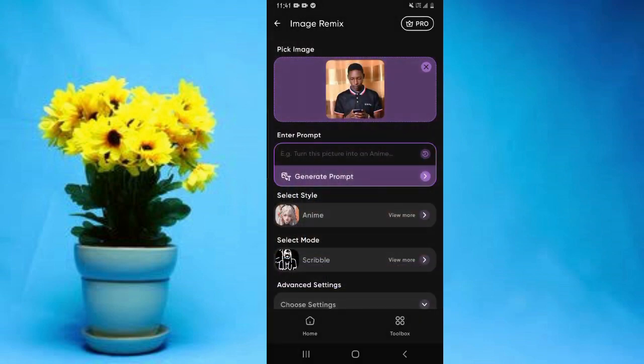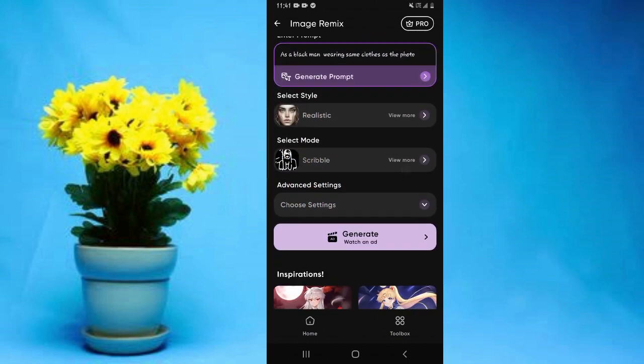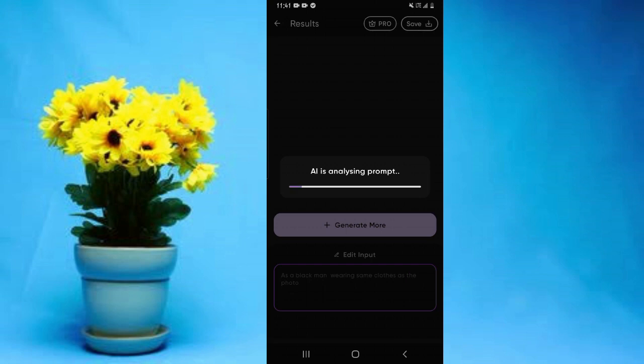Now once this is done, you're simply going to go ahead and input the prompt that will help you turn this image into anime. So simply go ahead and input the prompt. Then after that, select the anime style that you want. So for instance, I may select realistic, so tap on it. And then after that, simply go ahead and tap on generate. So tap on generate, and in a few seconds, your image will be turned into anime art.